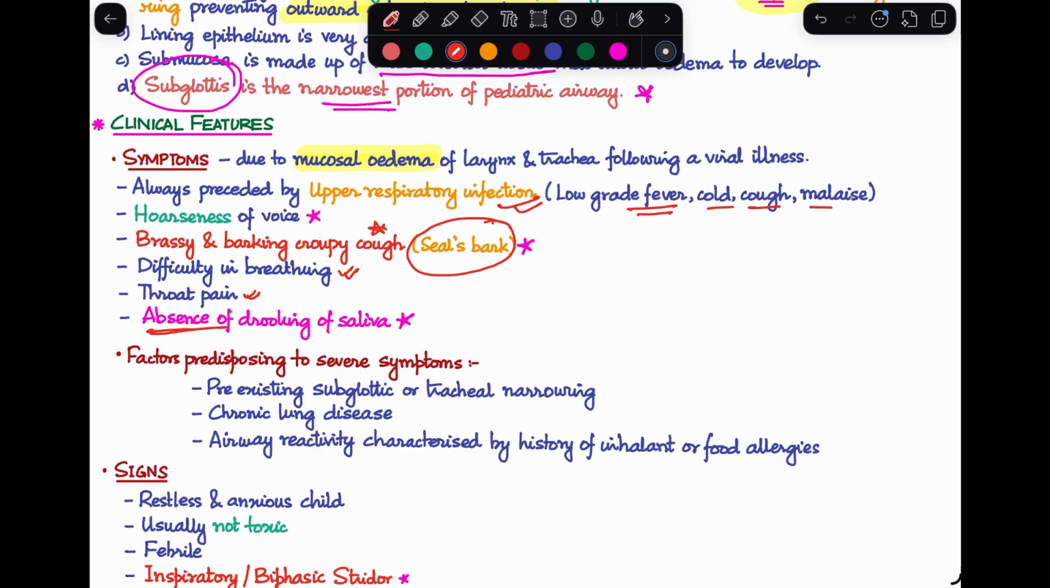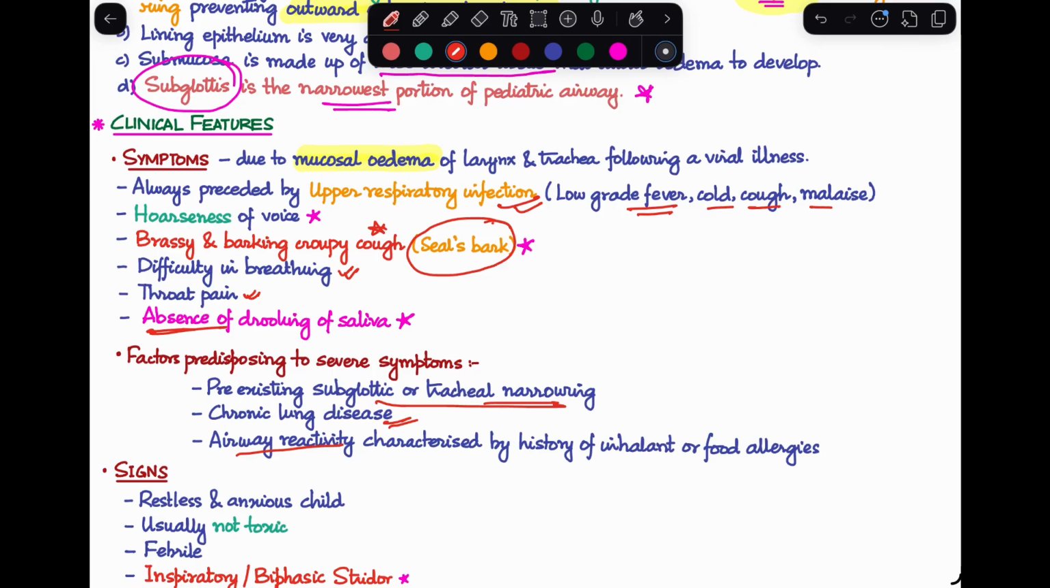Now, what are some factors which predispose to even more severe symptoms? One is any pre-existing subglottic or tracheal narrowing, such as a case of subglottic stenosis already present in your patient. Others are chronic lung disease, or airway reactivity, which is characterized by a history of inhalant or food allergies. These are all things that will make the disease in your patient much more severe, and the symptoms will be much more severe.